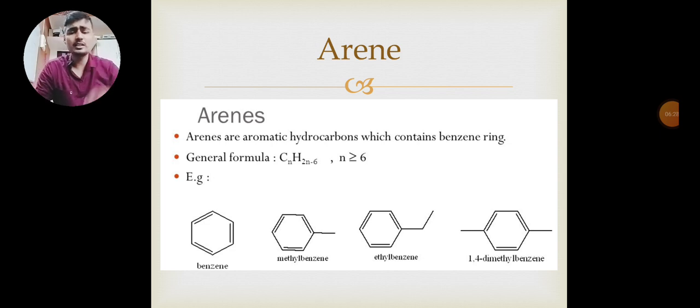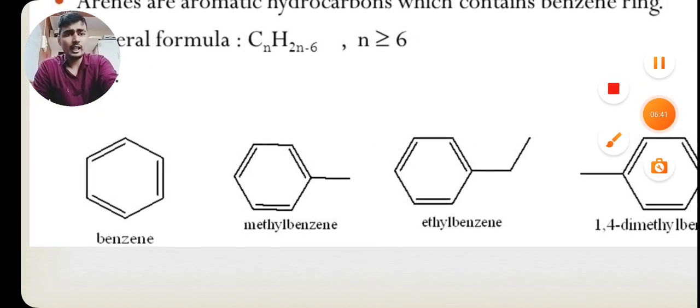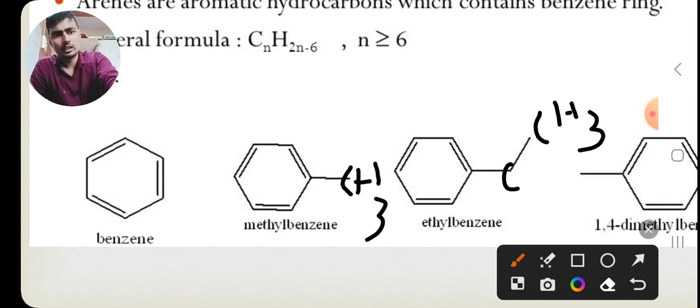Now arenes. Arenes means aromatic hydrocarbons or aromatic rings. Let's suppose a benzene ring, or now this one is methyl benzene. A methyl group is attached. Remember my friend, I have already explained it in previous videos. Here nothing means carbon, and to fulfill its valency there are three hydrogens, so it will be a methyl group attached to benzene. Here nothing means carbon, nothing means carbon. Three hydrogens are attached here, and it is already making two bonds, so two hydrogens are attached here. It is nothing but C2H5, meaning an ethyl group, so it is ethyl benzene.